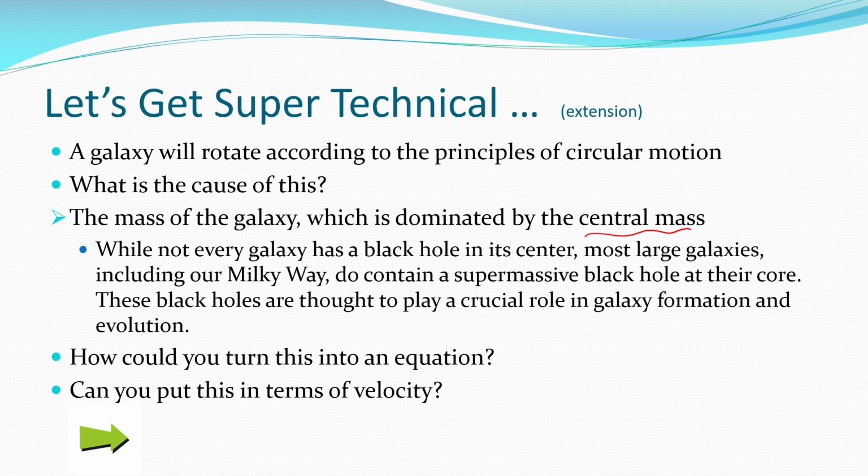So let's think about how we can think about this in terms of a velocity. We're talking about a force of gravity being equal to a centrifugal force. In our galaxy, the force of gravity of this supermassive black hole in the middle has got to equal the centrifugal force to keep us in nice motion around it.